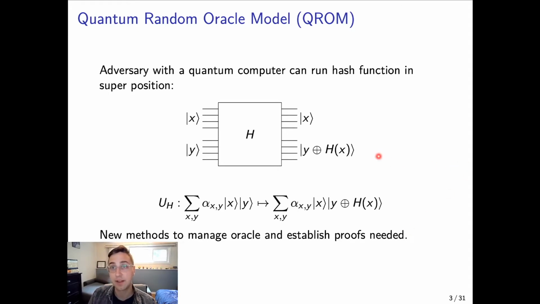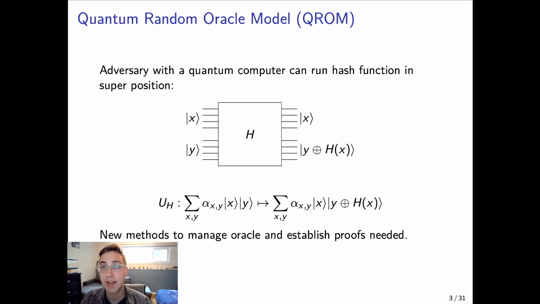So we can define the interaction with the quantum random oracle in a similar way, but here we have a superposition of inputs, and this maps to a superposition of those same inputs with an output register XORed with the output of the hash function. And it's constructed like this just to make sure that the overall transformation is invertible, a requirement for quantum computing.